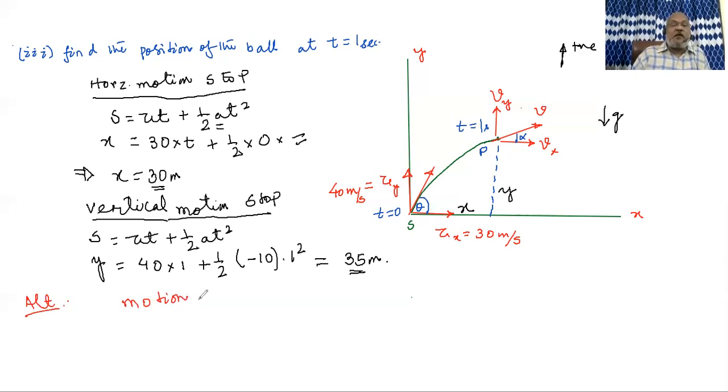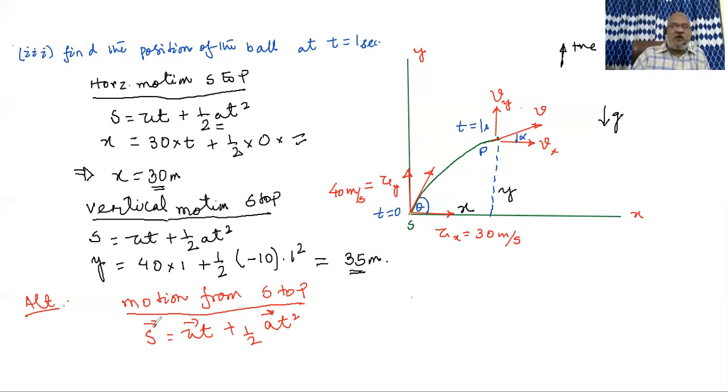Keep in mind, I am taking the complete motion, not horizontal and vertical, from S to P. So if you take the complete motion from S to P, and again I take the equation that S equal to ut plus half at square, but as we have discussed already in bit 2 or in the last question, this must be taken as a strictly vector equation. To emphasize that, I am putting the vector sign, small arrows.